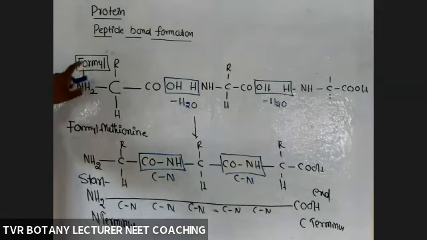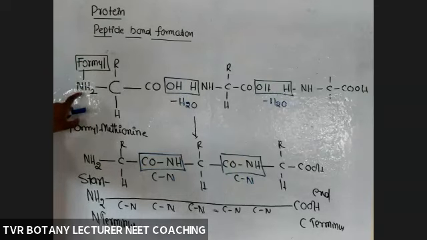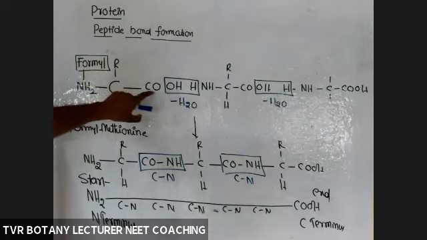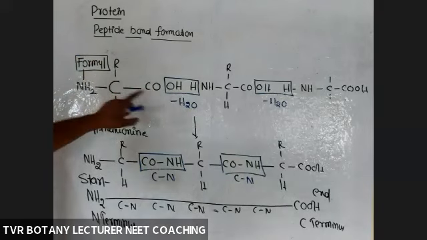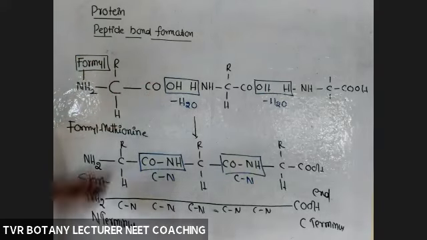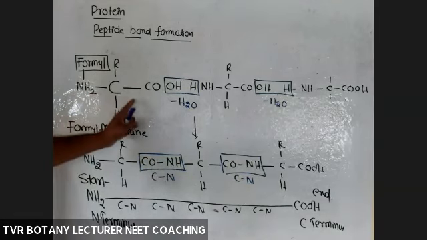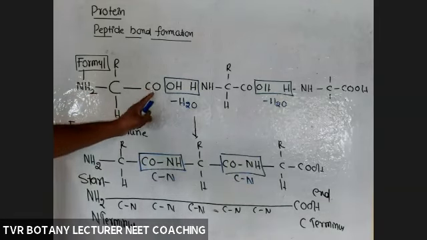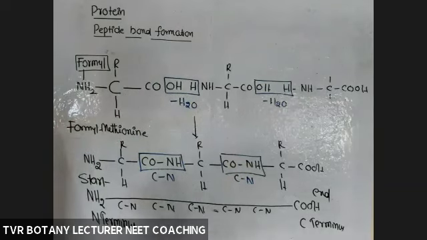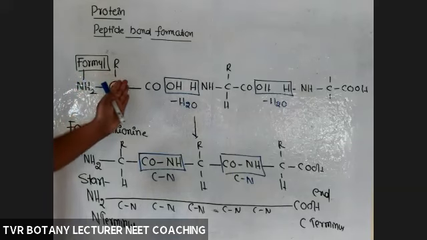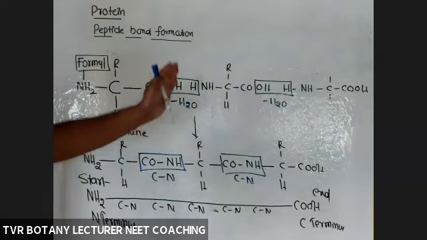So out of these two, which one is free for the formation of a peptide bond? COOH. So on behalf of the first amino acid, COOH is involved in the formation of the first peptide bond. That's why from there onwards, bond formation is C bond N, C bond N.